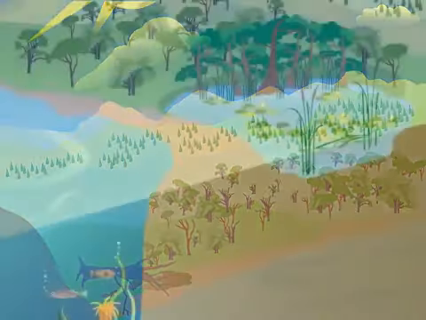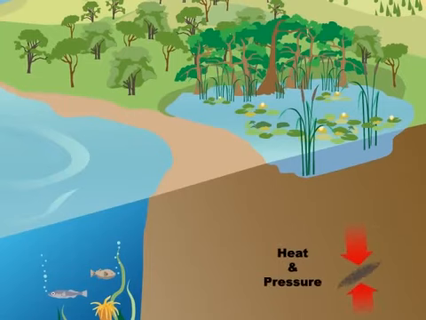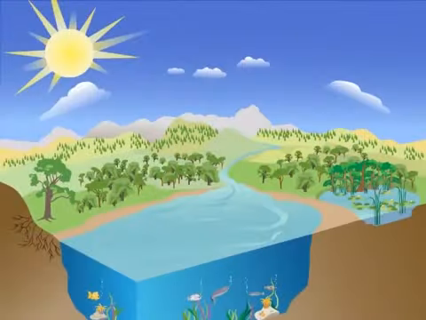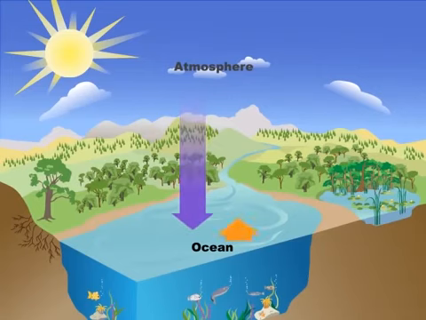In certain places, like swamps and the bottom of the ocean, dead plants and animals don't completely decompose, and they end up buried in layers of sediments. Over millions of years, heat and pressure turn the carbon from these plants and animals into fossil fuels, like coal, oil, and natural gas. The ocean also plays an important role in the carbon cycle. Ocean water absorbs carbon dioxide from the atmosphere, but also releases carbon dioxide back into the air.